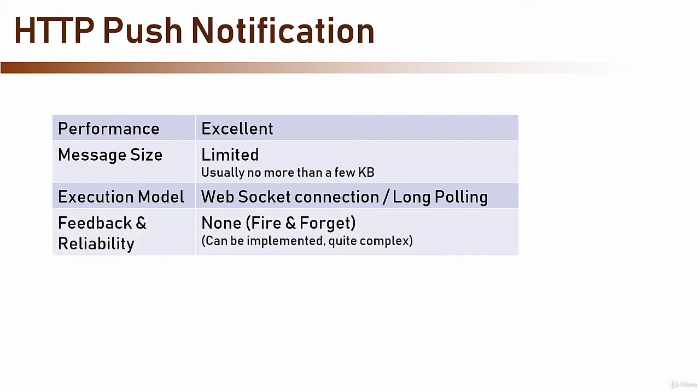The feedback and reliability are the biggest drawbacks of this method. These libraries work in a fire and forget mode, and when the message is sent to the subscribers, they have no idea whether it was received or not. This means that if, for some reason, the message was not received, whether because of network problems or a bug in the client, the server will never know about it. This makes those libraries not useful for applications that require high reliability, which is most of the server-side applications.